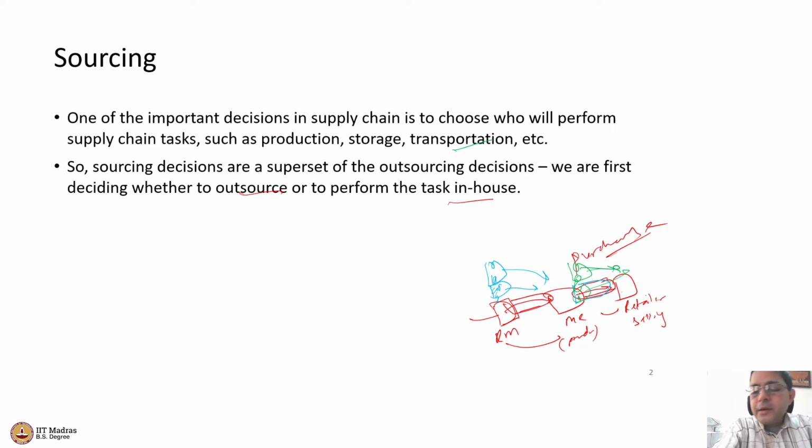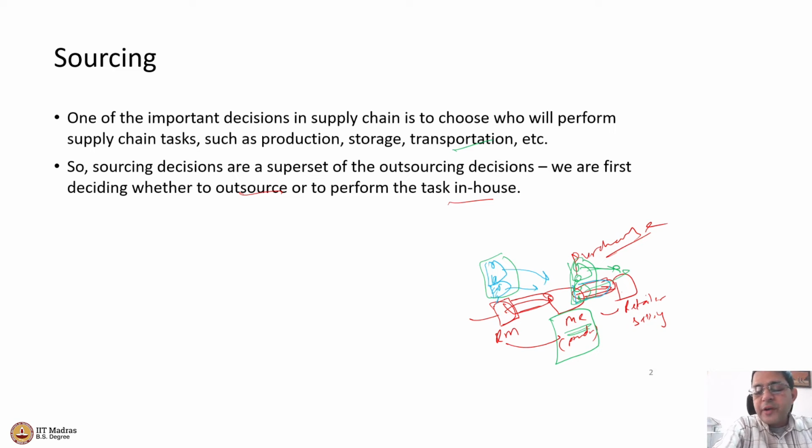Now there are multiple transportation contractors available in the market. So we as a firm have to decide whom to give the contract for the upstream transportation and whom to give the contract for the downstream transportation.